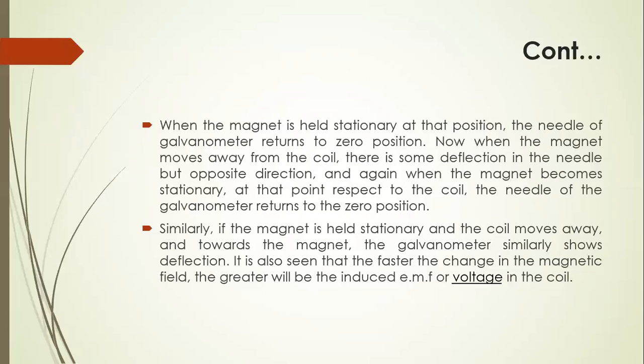Now when the magnet moves away from the coil, there is also some deflection in the needle, but in the opposite direction. And again, when the magnet becomes stationary with respect to the coil, the needle of the galvanometer returns to zero position. And if the magnet is held stationary and the coil moves away from and towards the magnet, the galvanometer similarly shows deflection. It is also seen that the faster the change in the magnetic field, the greater will be the induced EMF or voltage in the coil.